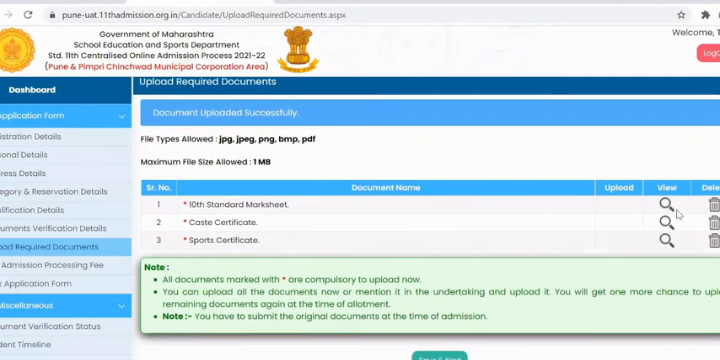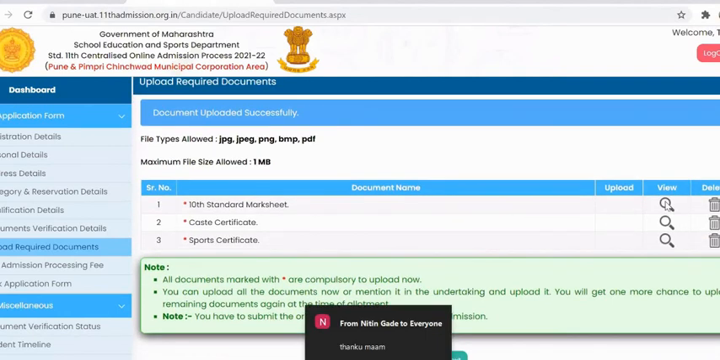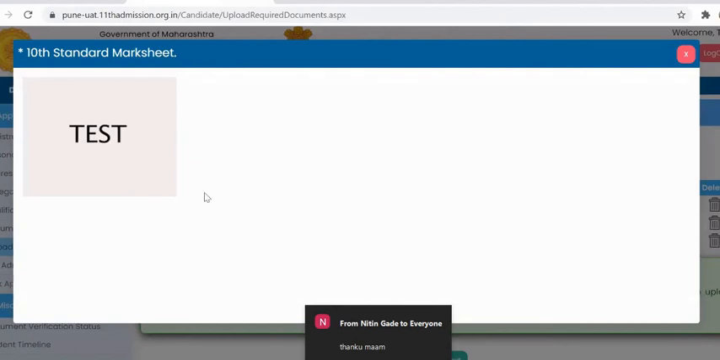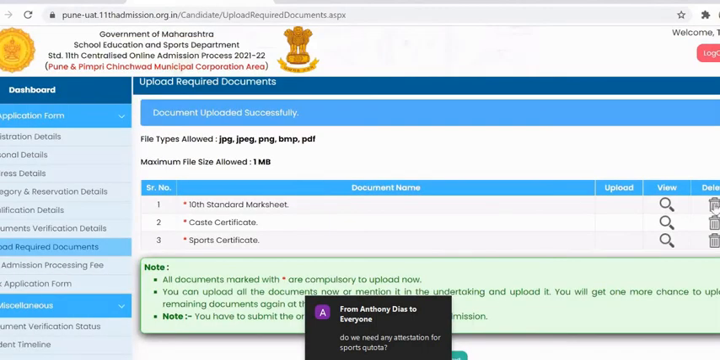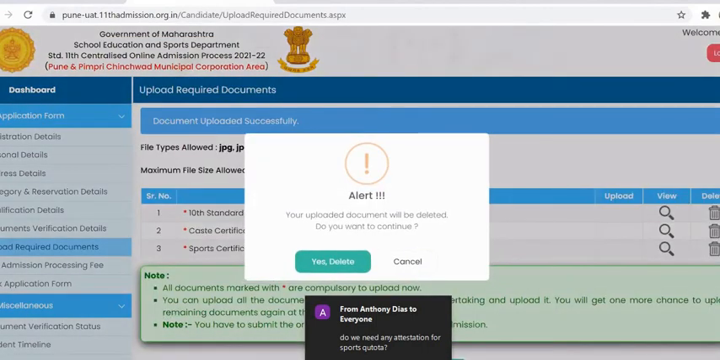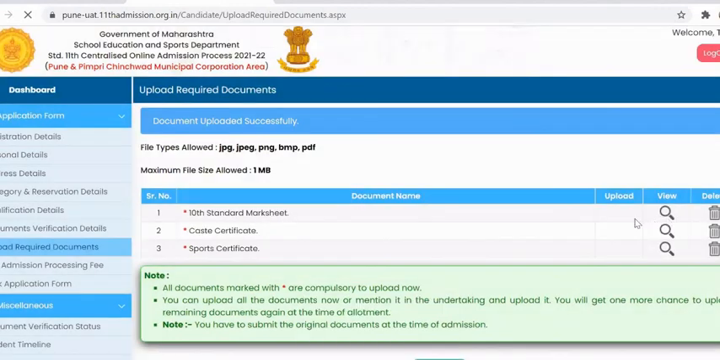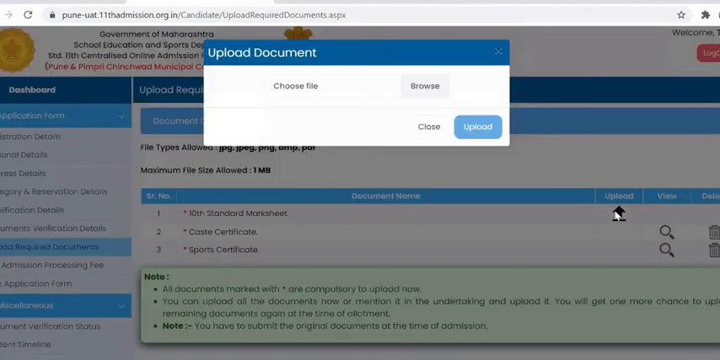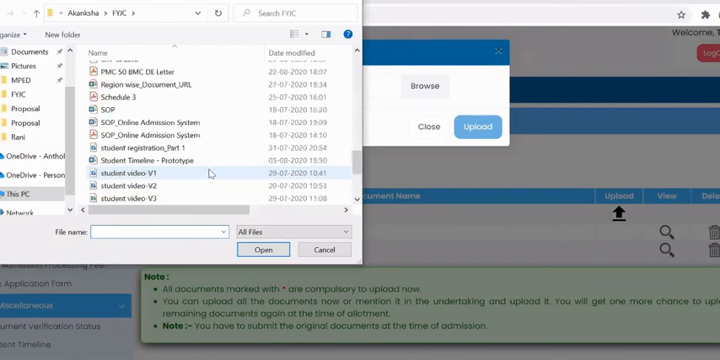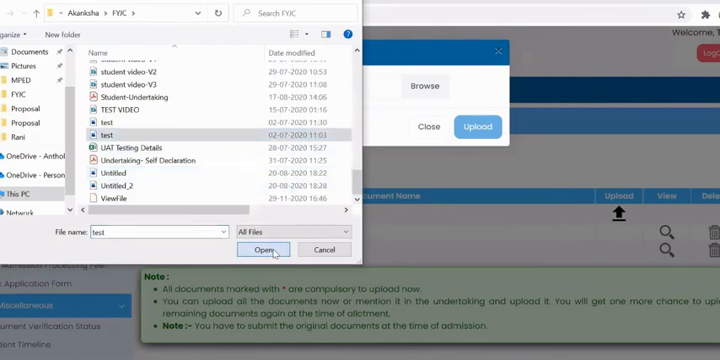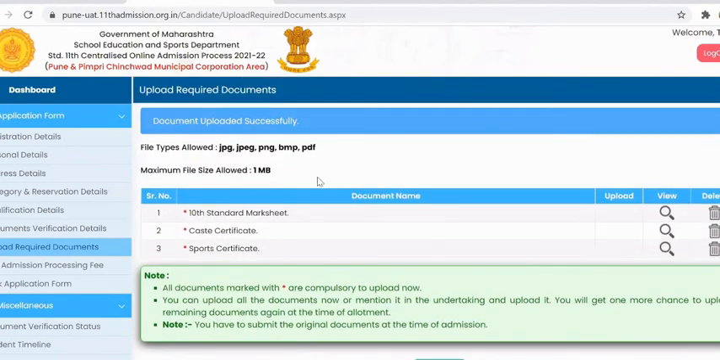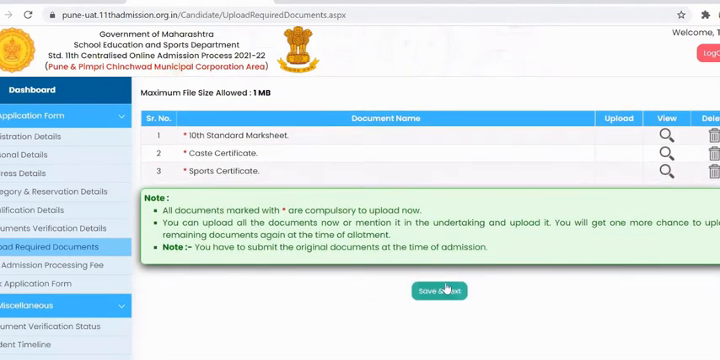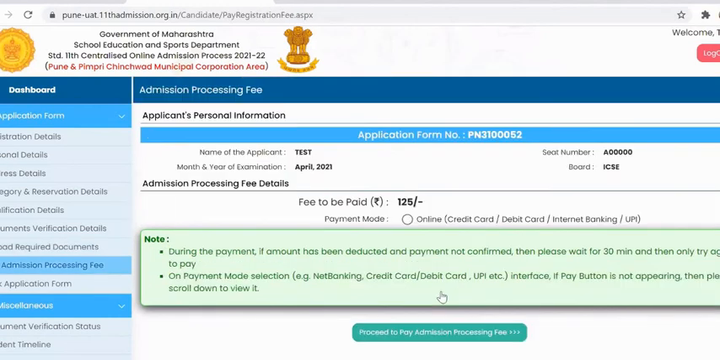After uploading the documents, you can check them by clicking on this view button, and you can check whether the documents uploaded by you are correct or not. If the document is incorrect, you can click on this delete button, delete the document from here, and upload it again. So once the candidate is done with uploading all the required documents, he needs to click on the save and next button for the admission